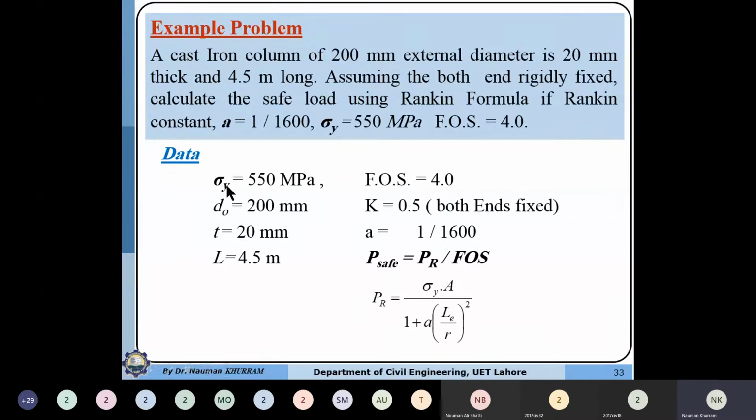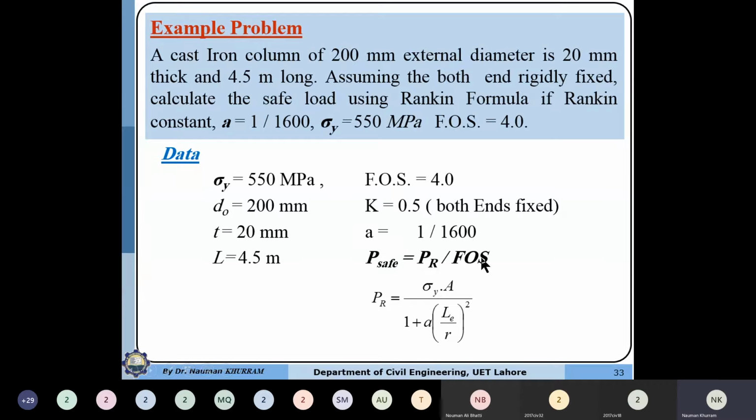Sigma y, or the maximum stress, is given as 550 megapascal. This is a hollow circular cross section, with d outer equal to 200 millimeter, and the thickness of this section is equal to 20 mm. So length is equal to 4.5. Factor of safety is given as 4. The effective length factor will be used as 0.5 because both ends are fixed. And the a value is given as 1 by 1600.